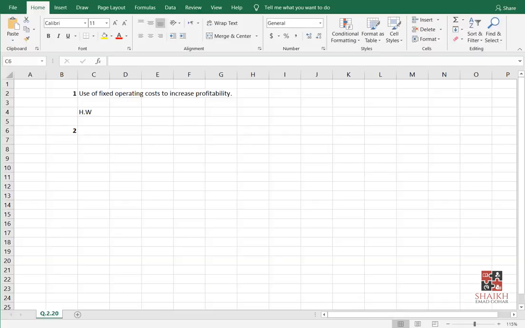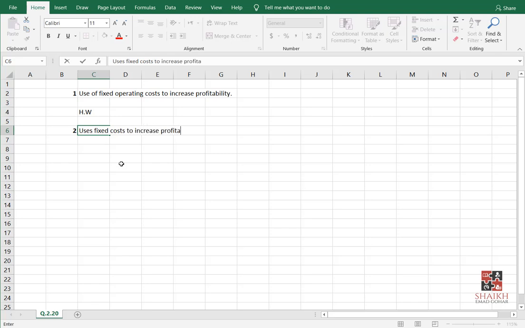Here we have to write. So you will write, it is similar to operating leverage, right? It uses fixed costs, not fixed operating costs, to increase profitability. And then you can write, for example, you are borrowing, or you are taking a lease, a finance lease, which is a long-term lease. So you have to pay some fixed amounts on that.